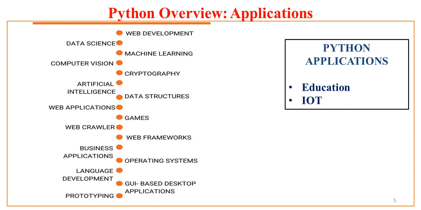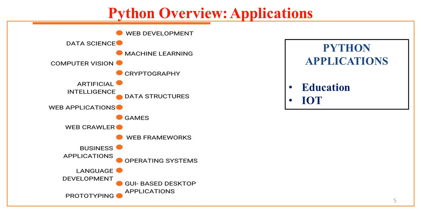Python has dominated almost every aspect of life. It is used in web development, it is used in data science, which is an emerging field nowadays, machine learning, then computer vision, cryptography, artificial intelligence, then data structures, web applications, games, web crawler, web frameworks, business